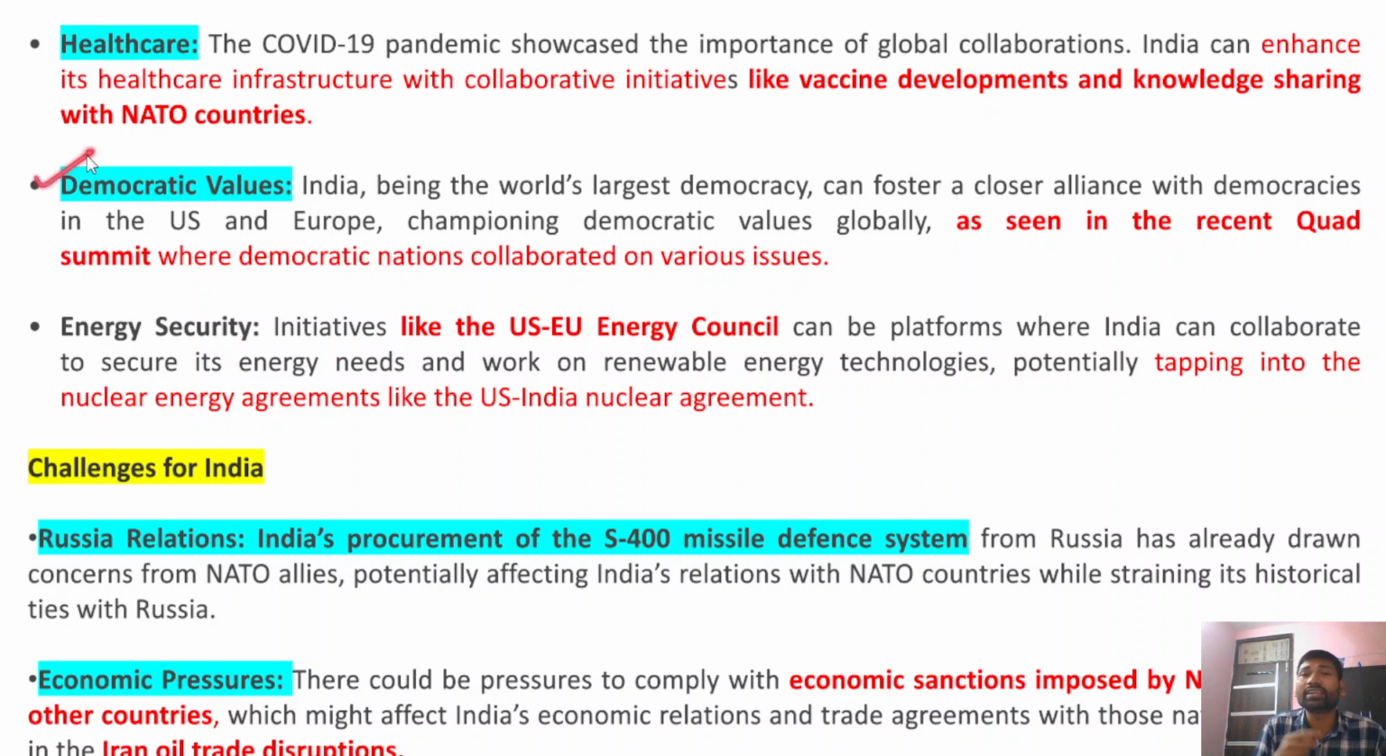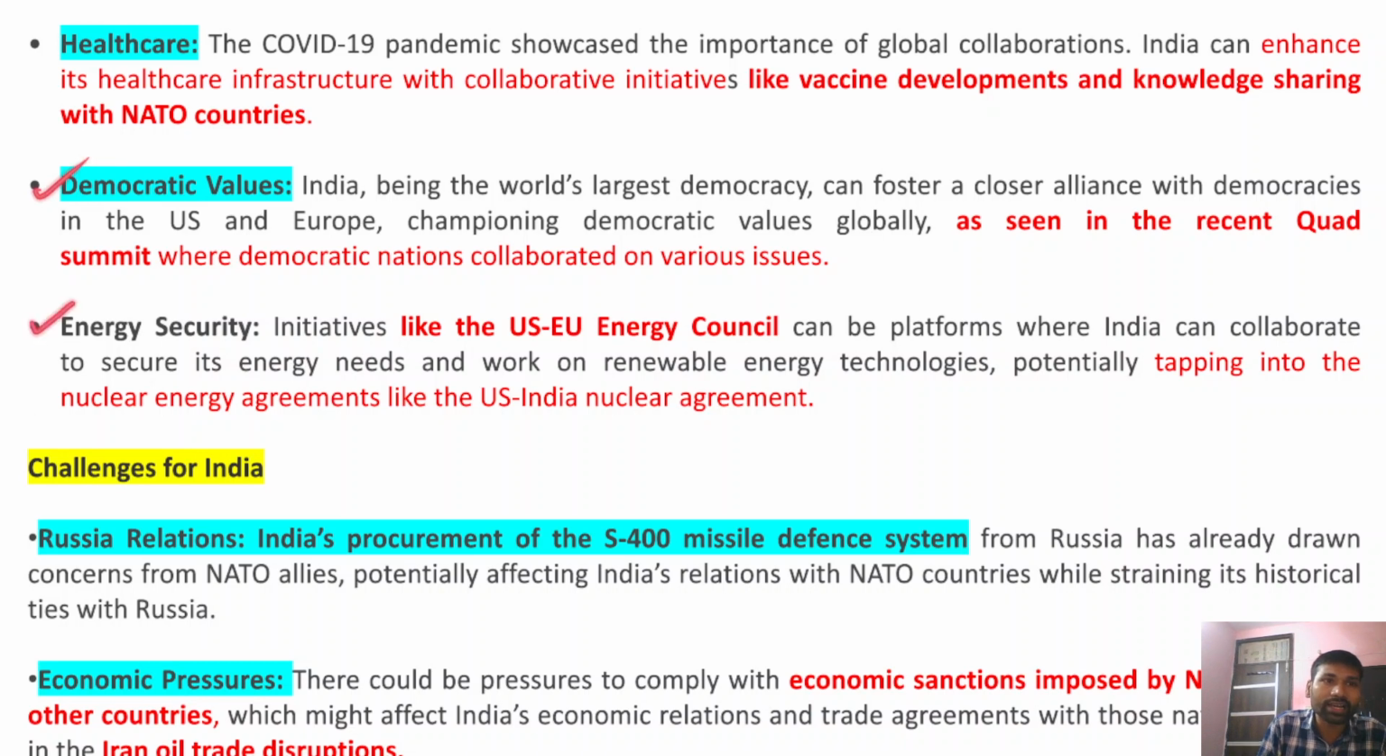Apart from that, India is known as the world's largest democracy, and also the world's oldest democracy, and all the NATO countries are also democracies, so they can share these democratic values. For example, like-minded countries have come together as part of the Quad summit. This Quad summit is particularly aimed at containing Chinese aggression and assertiveness in the region, and also ensuring that democratic principles are rightly followed in the Indo-Pacific region.